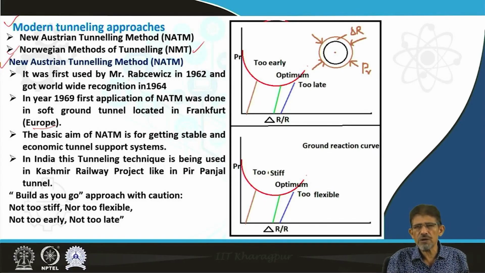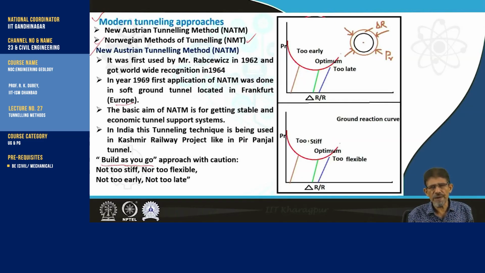This New Austrian Tunneling Method is a very easy and philosophical concept, simple in nature. The concept behind this tunneling method is simple. You can say: build as you go. This concept was advocated first by Fenner in 1938.